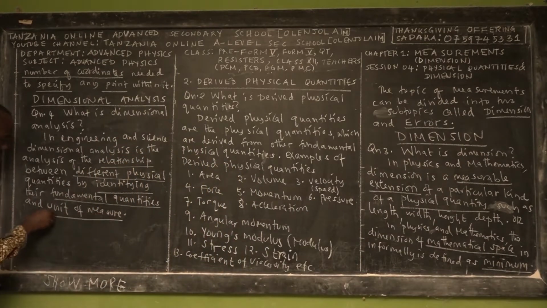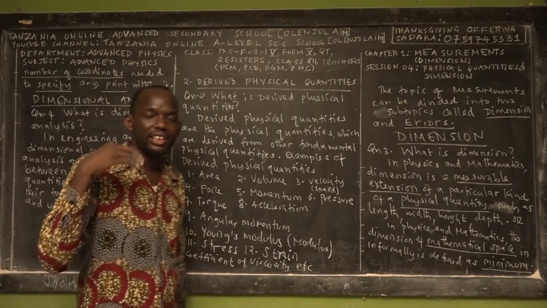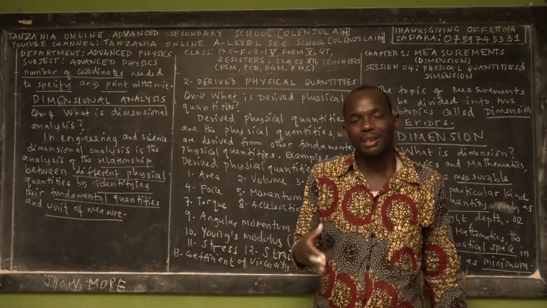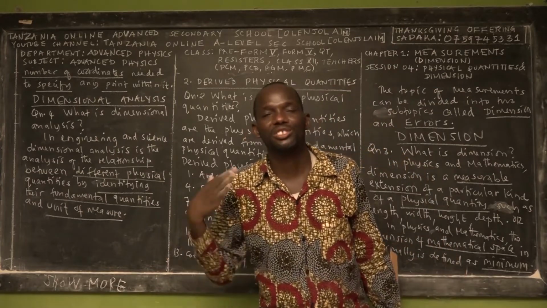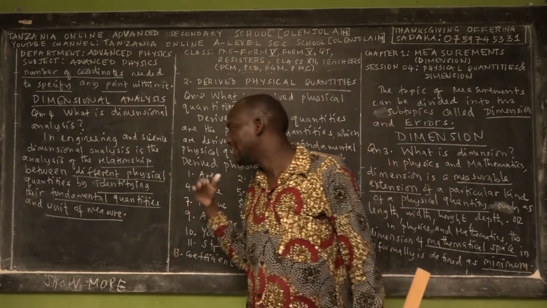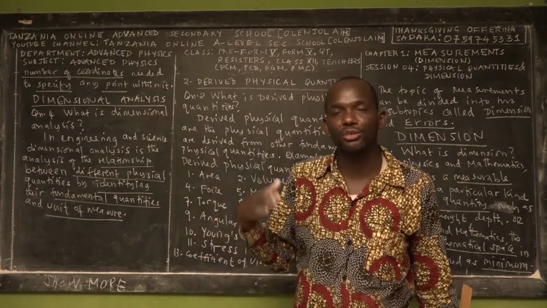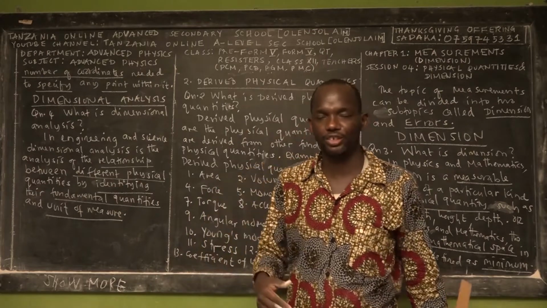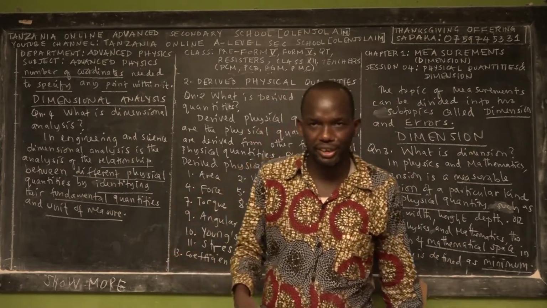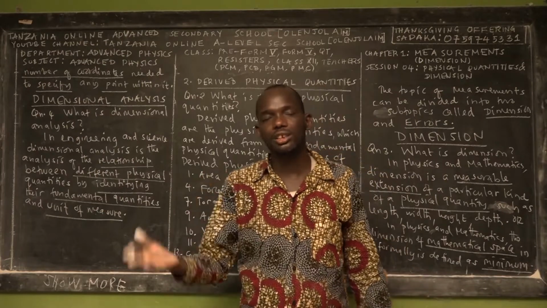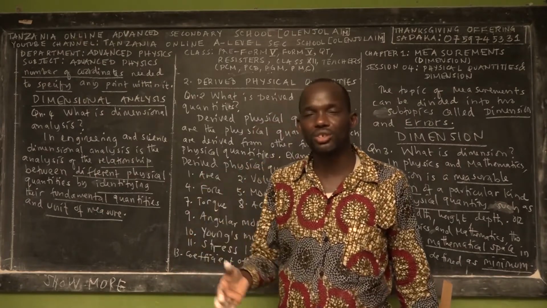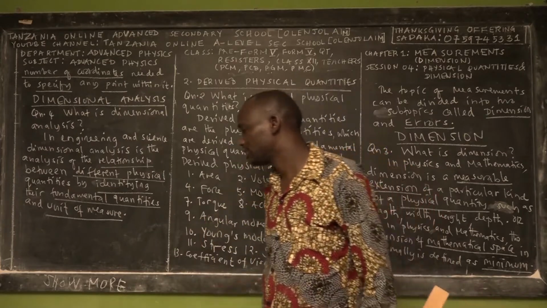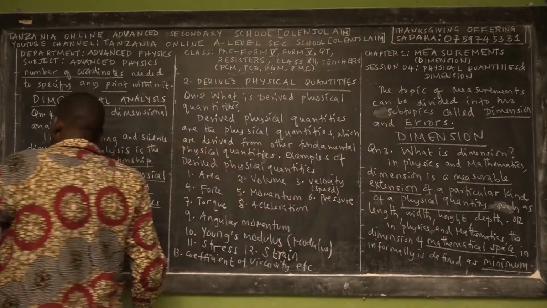So we'll teach you how you can identify them. We are going to start by identifying their fundamental physical quantities, for those derived physical quantities, and the unity of measure, whether they are measured in meter or kilometer, kilograms or grams, Newton, or meter per second square. That's one of the definitions of dimensional analysis.